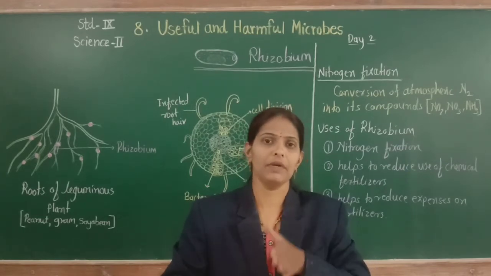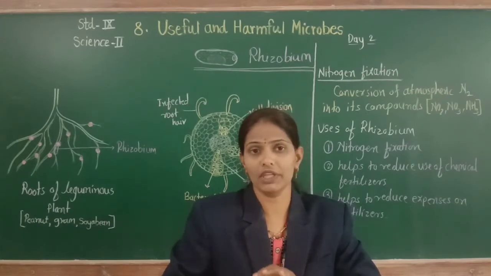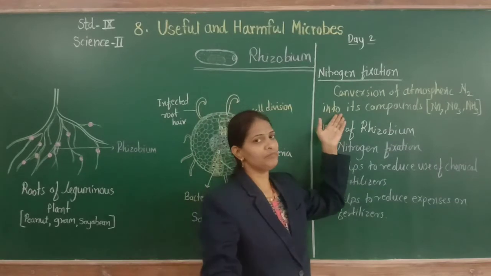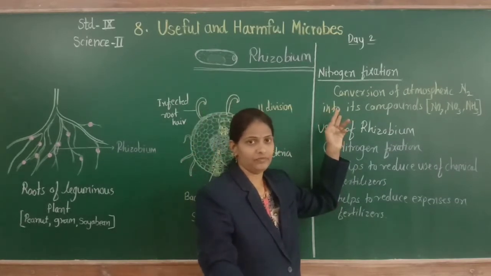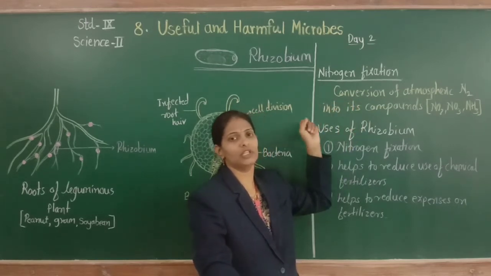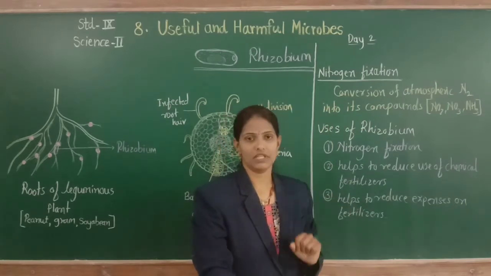And for this, rhizobium bacteria, present on the root nodules of leguminous plants, are very important. This bacteria converts atmospheric nitrogen into its compounds, and that process is called nitrogen fixation.